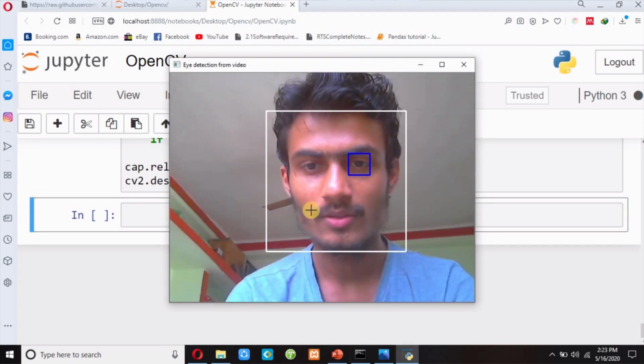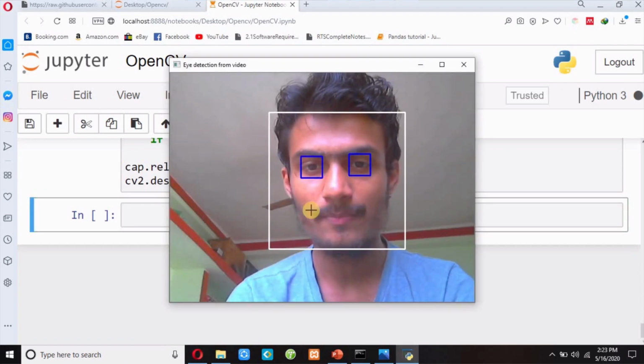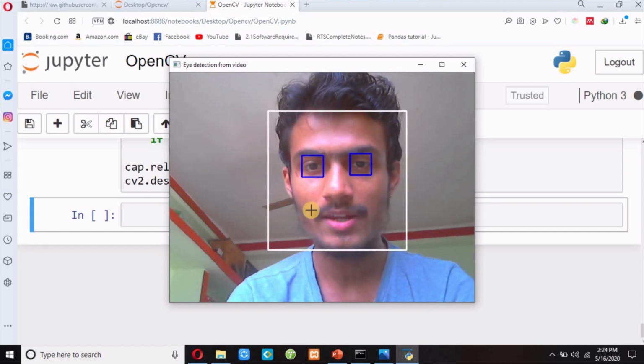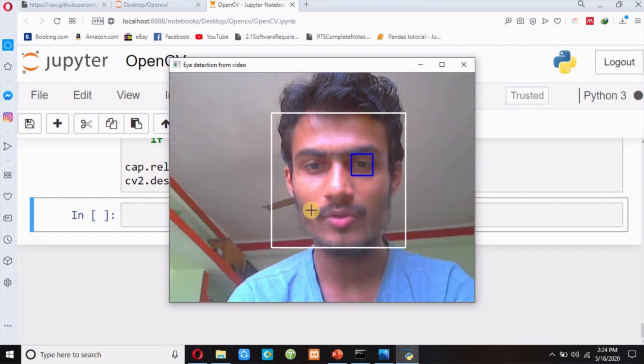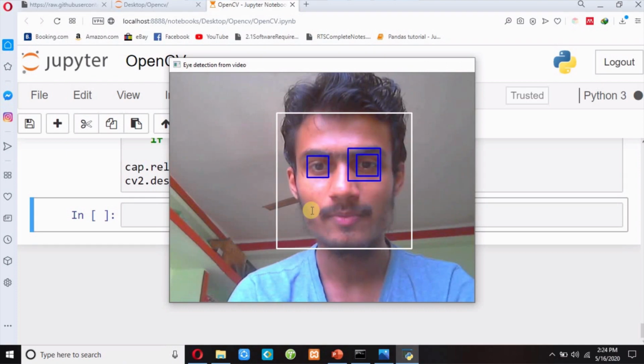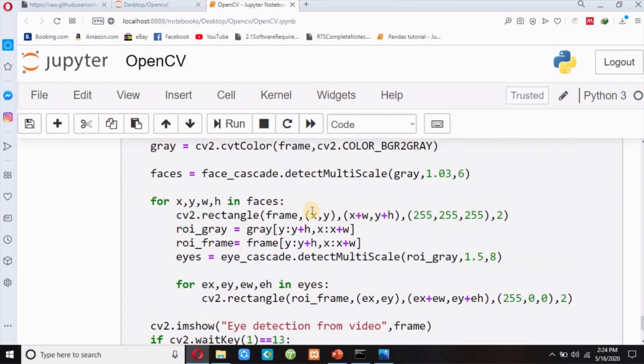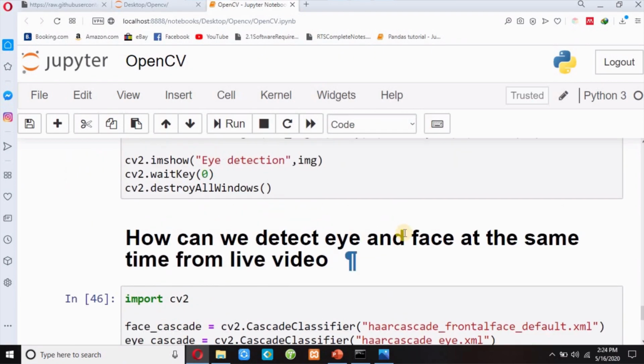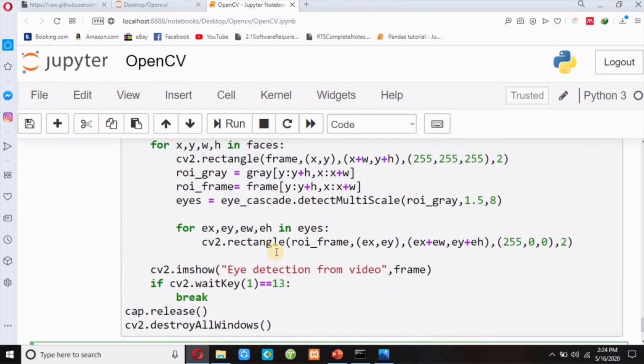So you can see my face and eye. So my face is covered by white color, white boundary, and my eye is covered by blue boundary. So if I press enter, it will destroy my window. So this is how you can detect eye and face at the same time from live video.